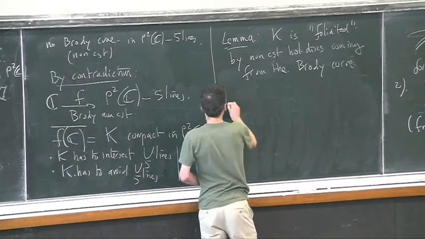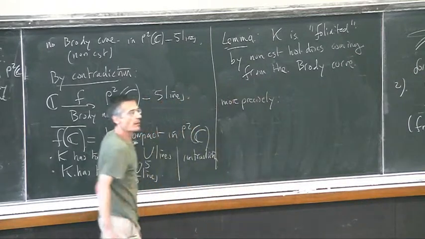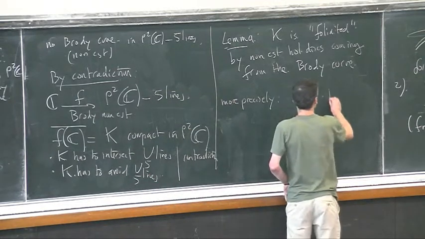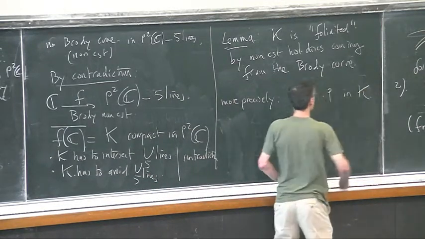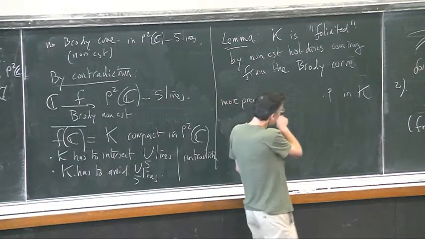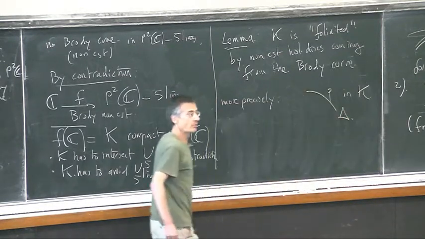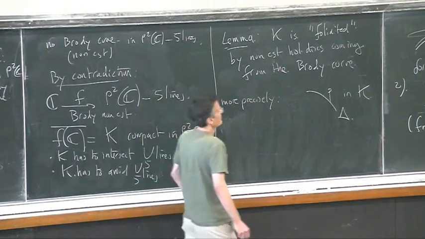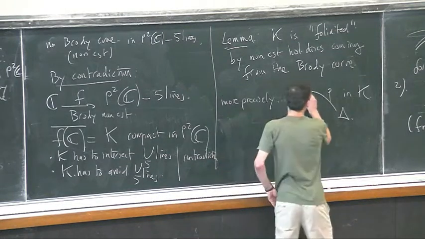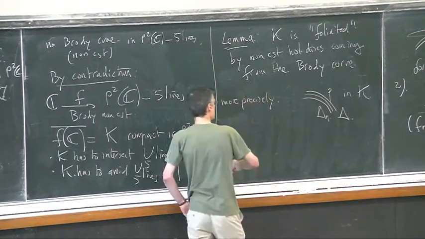More precisely, take any point P inside K. Then there exists a holomorphic disk passing through P, which is a limit, in the sense of this normal family, of a sequence of disks delta n.